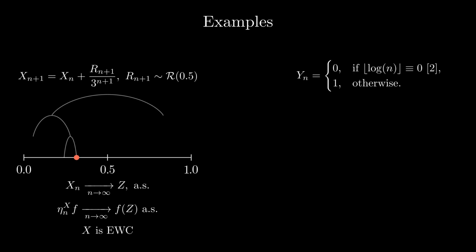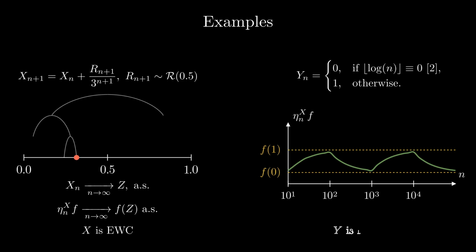It flips its value between 0 and 1, waiting exponentially longer after each flip. The exponential waiting times result in an oscillation of empirical averages between f of 0 and f of 1, showing that the process is not EWC. The main results of the paper are based on a key property of EWC processes that we now illustrate.